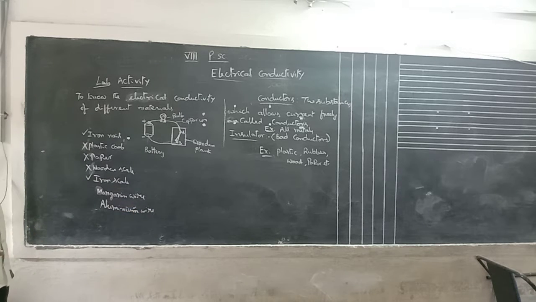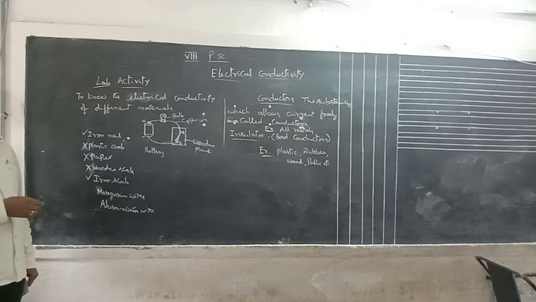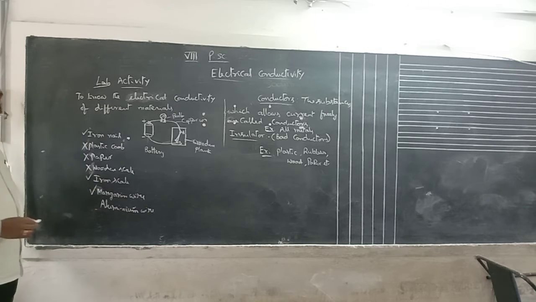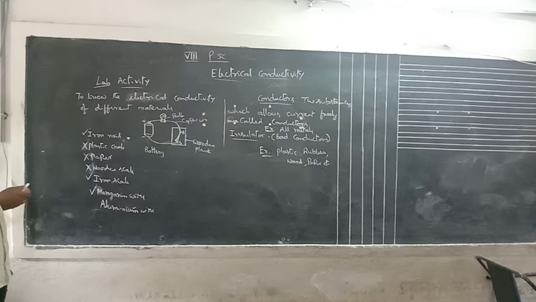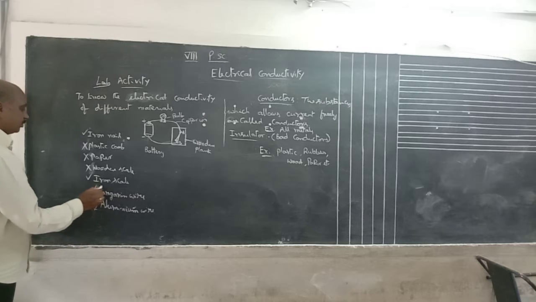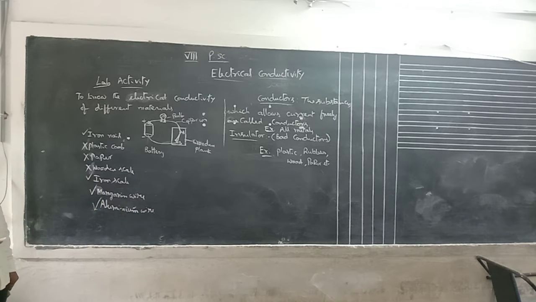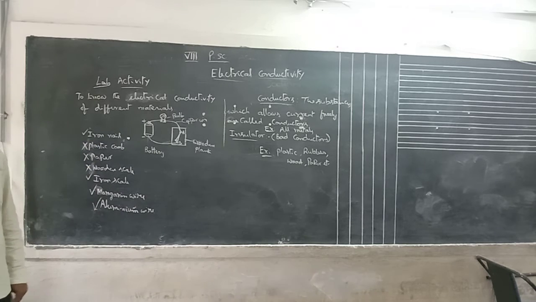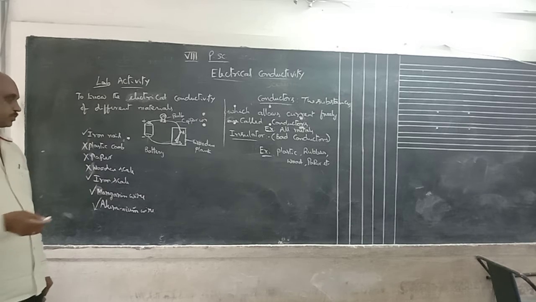Take a manganese wire and keep it in between A and B. Whatever the diameter, the bulb glows. The bulb glowing means there was current flowing freely. Remove that manganese wire and fix the aluminum wire between the gaps. Current will flow. So from this experiment, what we know is that some substances act as good conductors and some are not. That means some act as conductors, some as insulators or bad conductors.